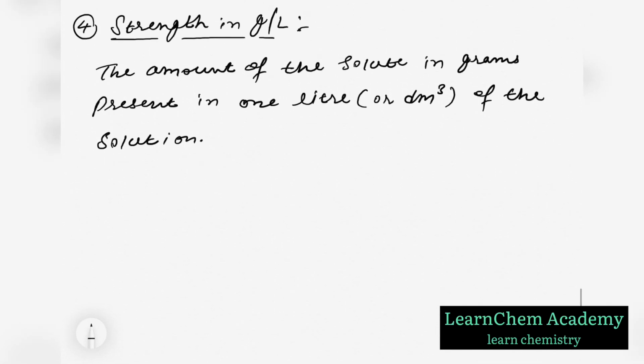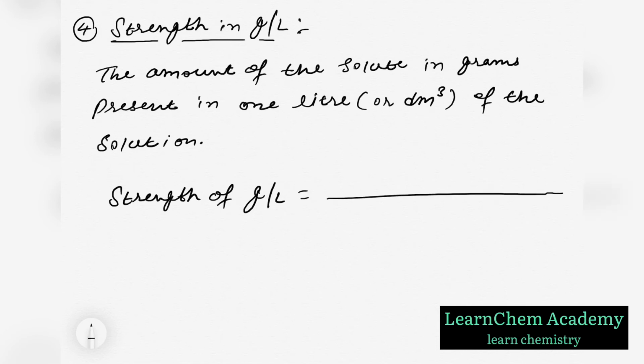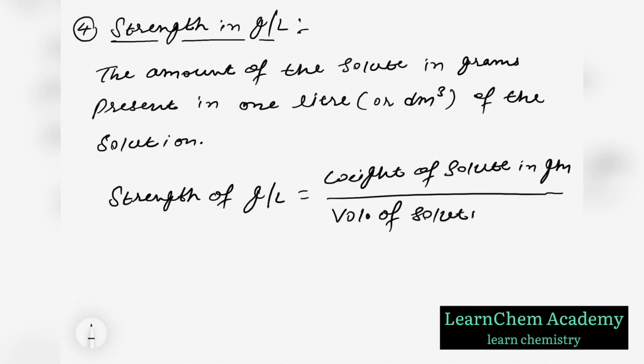The formula is strength in gram per liter equals weight of solute in gram divided by volume of solution in liter.